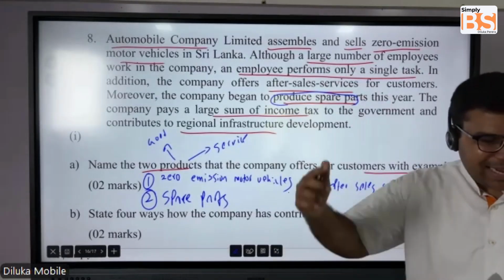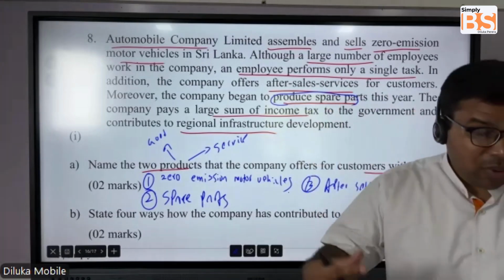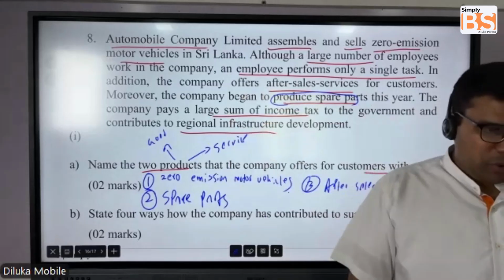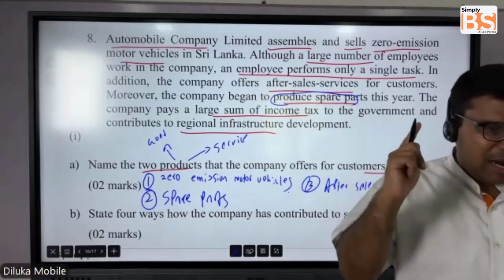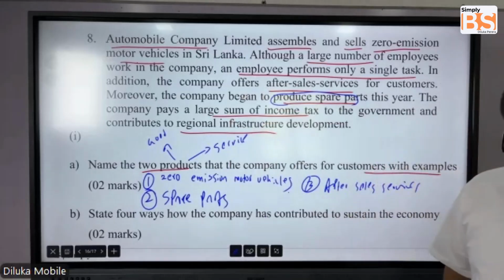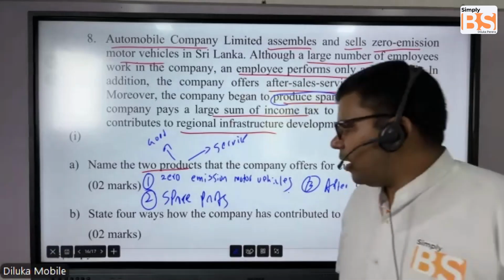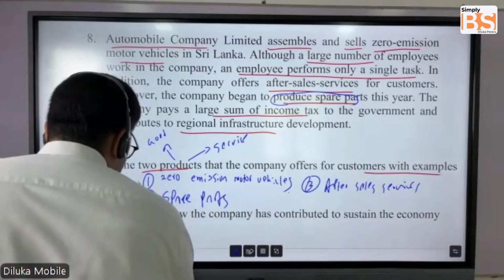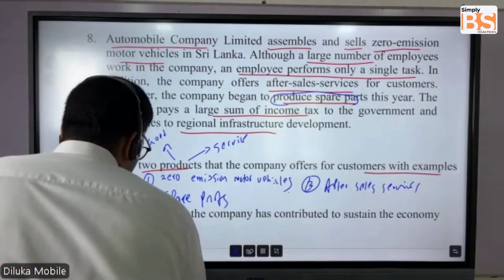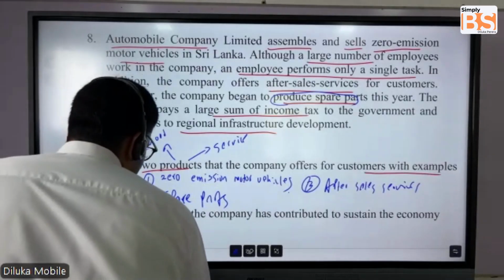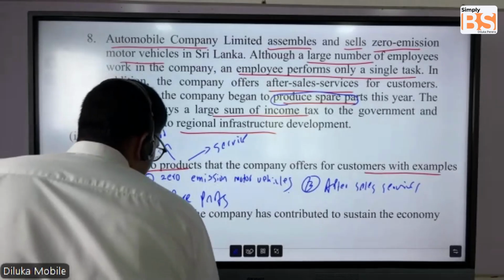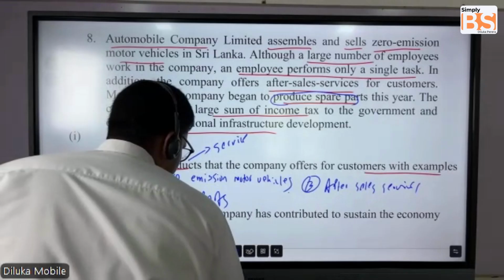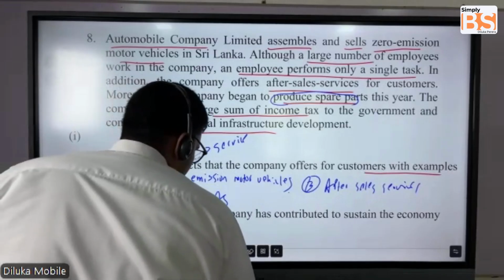That is one answer point, because what? Providing employment opportunities. You can write that answer point. Number one, providing employment opportunities.